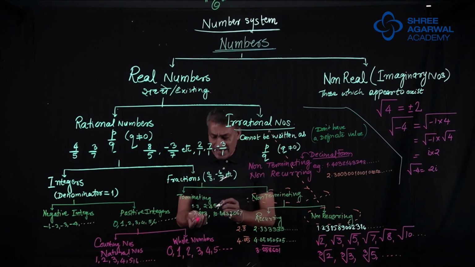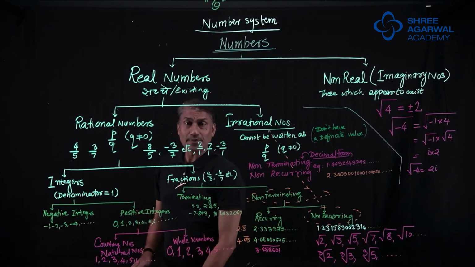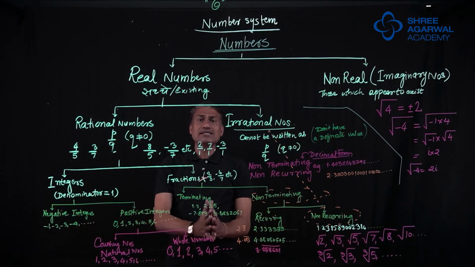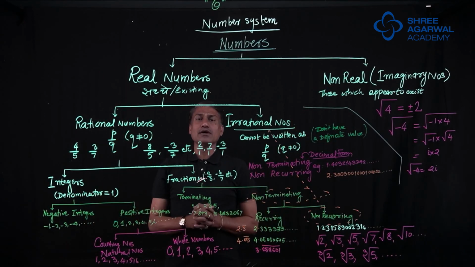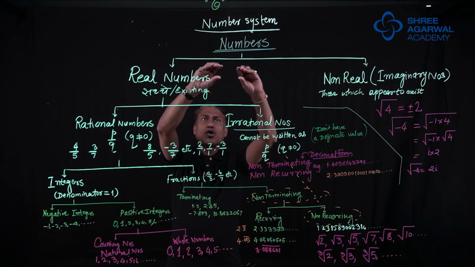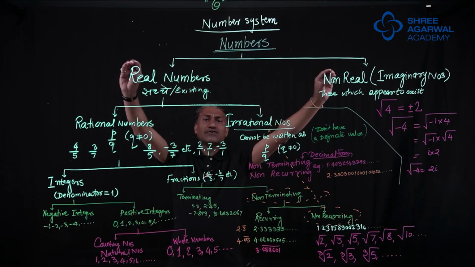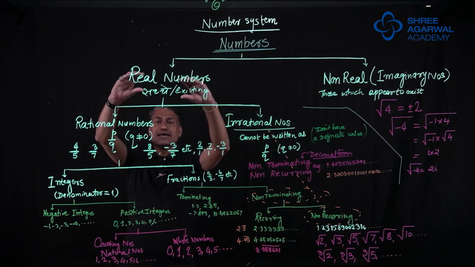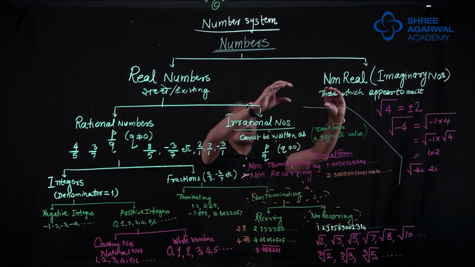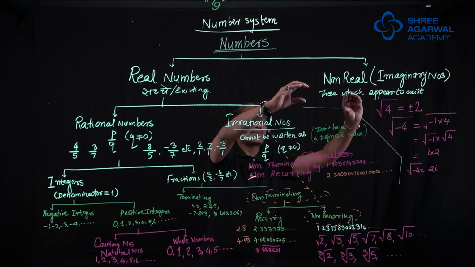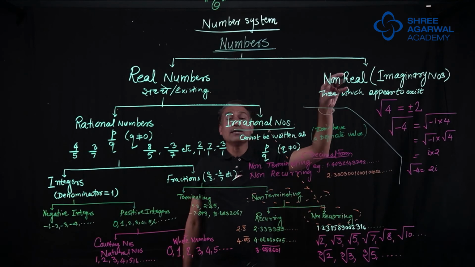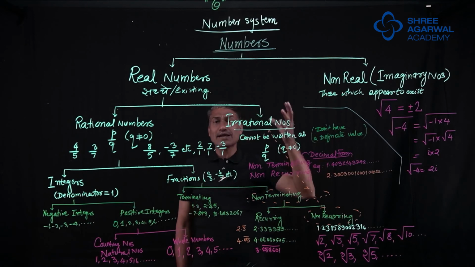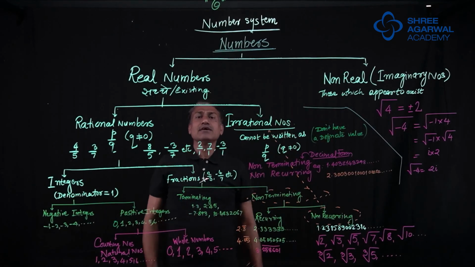So today, if I recap, if I summarize in short, I would just like to have a glance at all the numbers which I explained to you. First of all, all numbers in the universe are classified into two groups. Those numbers which are real, existing numbers, and those numbers which are not there but appear to be there. They are called imaginary numbers. Don't call them non-real numbers. If you call them that, nothing is wrong, but the correct way of calling it is imaginary numbers.